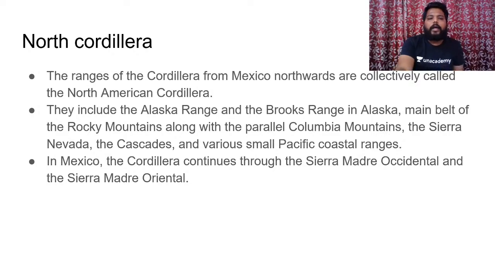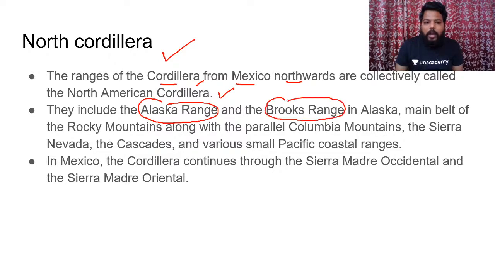So in North America, you would be having some important mountain ranges. If you see, they can be divided as American Cordilleras, which are divided as Northern Cordilleras. The ranges from Cordillera from Mexico northwards are collectively called the North American Cordilleras, which includes the Alaskan Range, Brooks Range, and main belt of Rocky Mountain along the parallel Columbia Mountains, and Sierra Nevada ranges, Cascade ranges, and various small Pacific coastal ranges. Please try to mark all of them in your atlas.